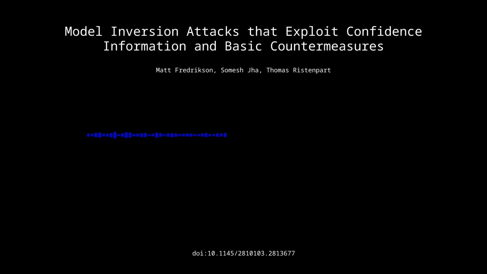Exactly. We need more research on how we actually develop robust defenses against these types of attacks. Whether it's through the model training process itself, or the way we handle the data, or carefully designed ways of obfuscating the output. I think it's a multifaceted challenge that requires a multifaceted approach.